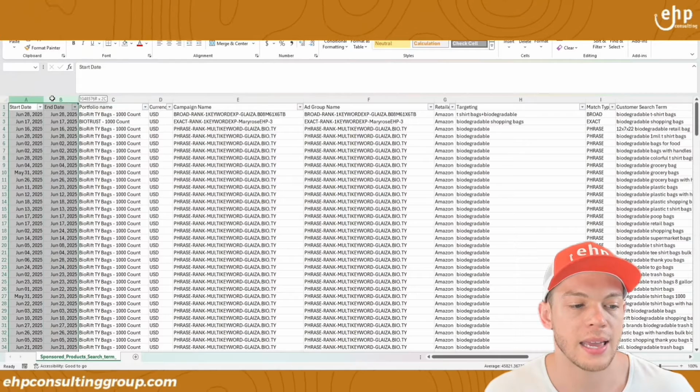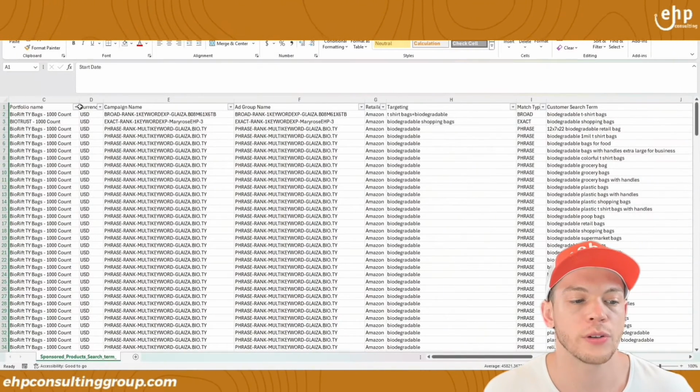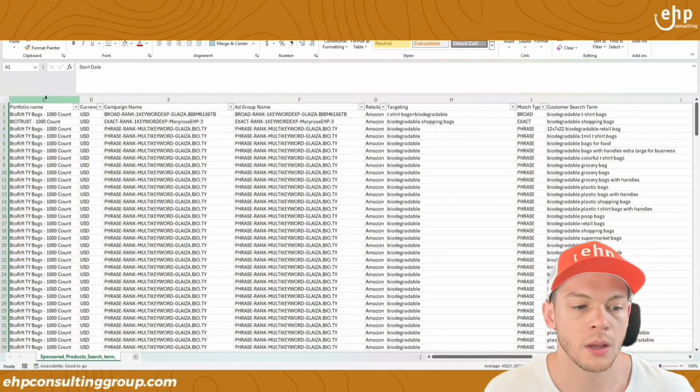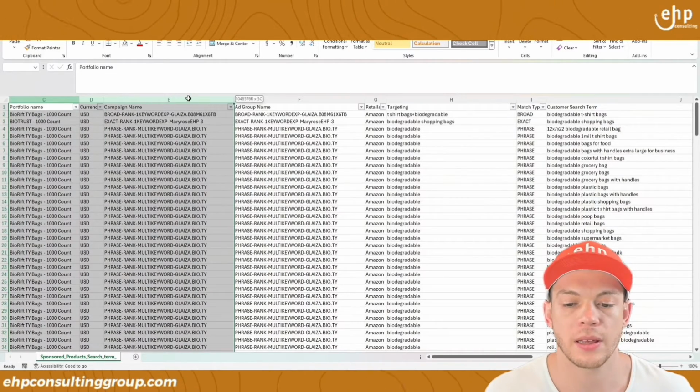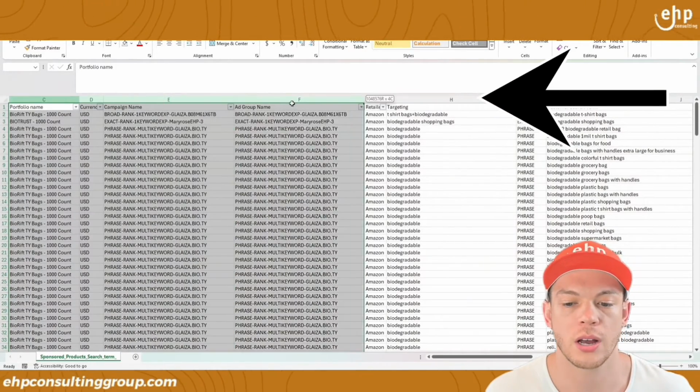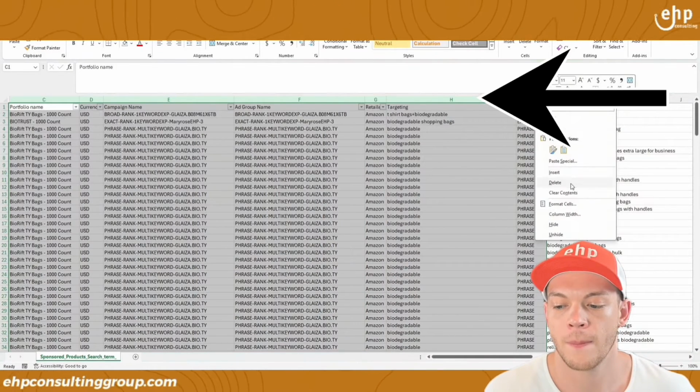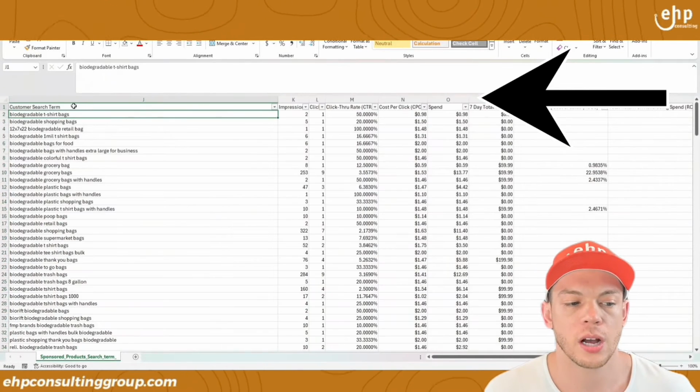I'm going to hide A and B. You're going to filter it by your portfolio. If you don't have a portfolio, then we can filter it by the campaign. But I'm going to assume you're new. So we're just going to highlight this. And then just do the customer search term.